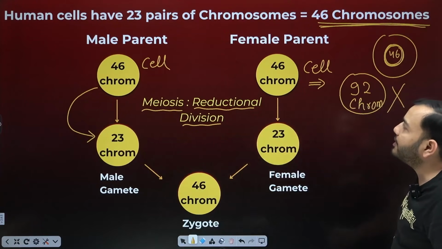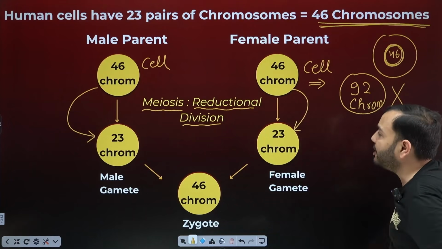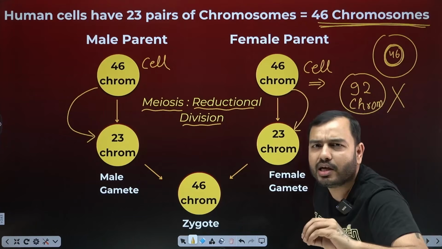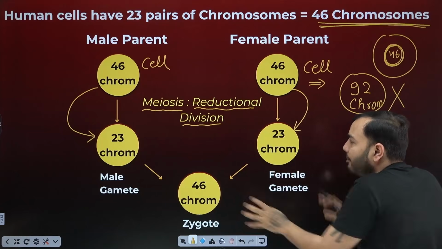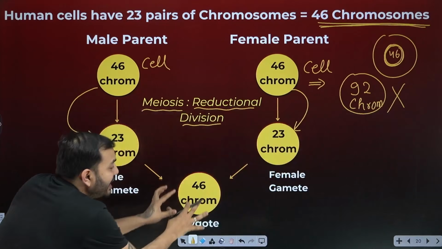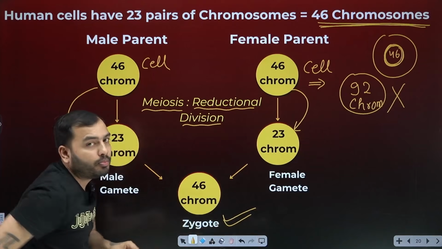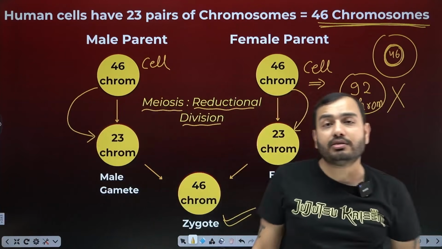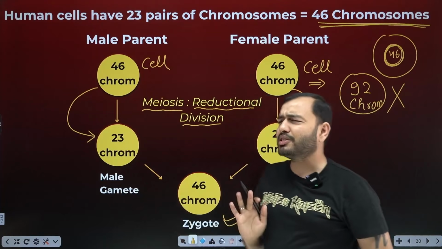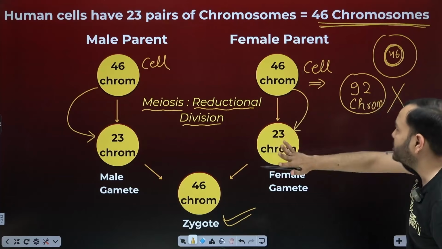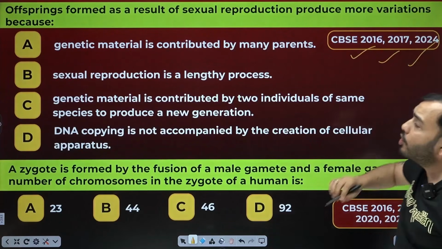The same thing is done by the female parent. A cell of the female does meiosis, and when the female gamete is formed, it makes half the chromosomes inside it: 23 chromosomes. Now 23 chromosomes in the male gamete and 23 in the female gamete. Both mate and a zygote is formed, a single cell. How many chromosomes are inside it? 46 chromosomes. So meiosis is used when gametogenesis happens. What is gametogenesis? The formation of gametes. It is not in the syllabus, so leave it. This happens through reductional division. Okay, come, let's look at some questions. CBSE 2016, 2017, 2024.